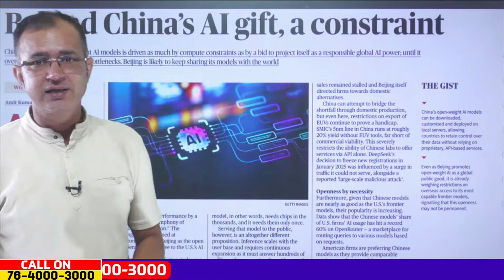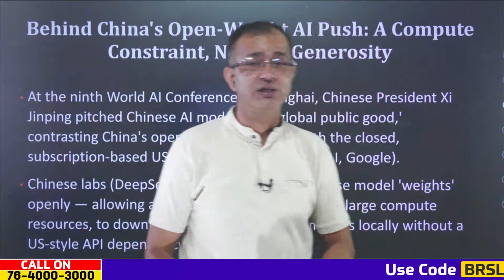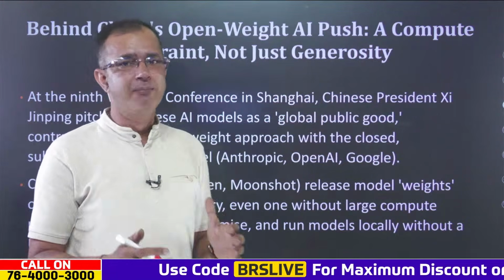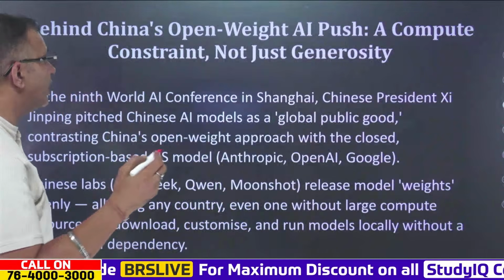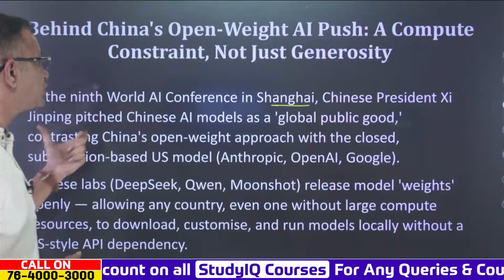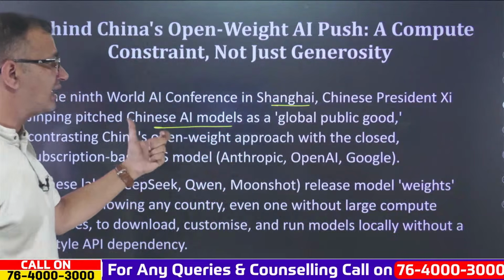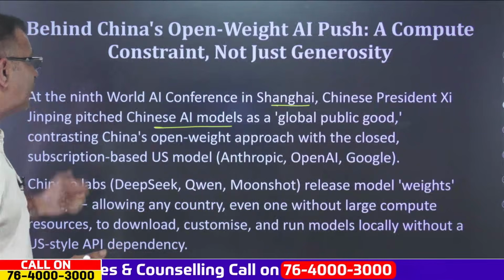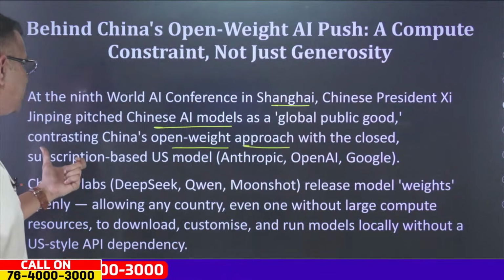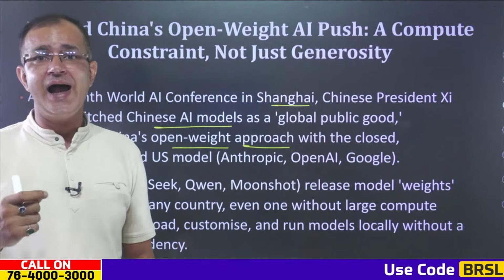Now, next comes 'Behind China's AI gift constraint'. Again, this is a quite important article because it talks about the AI push. This article is about the 9th World AI Conference held in Shanghai, where Chinese President Xi Jinping pitched the Chinese AI models. He said that these Chinese AI models are basically a global public good, contrasting the open weight approach with the closed approach, which is basically the US model, where we have Anthropic, OpenAI, and Google as well.